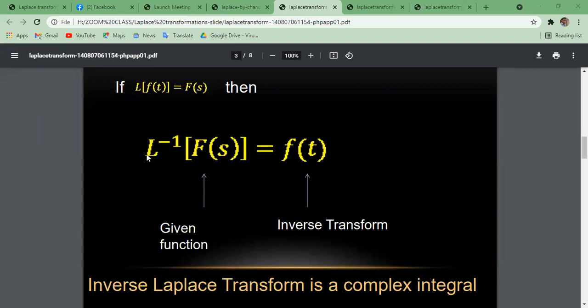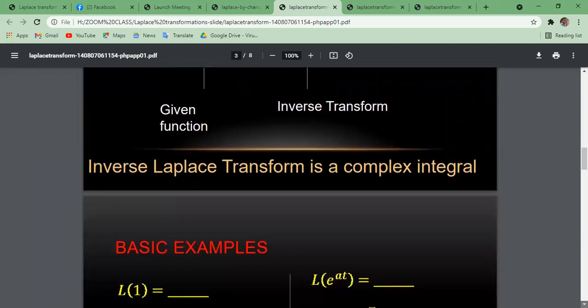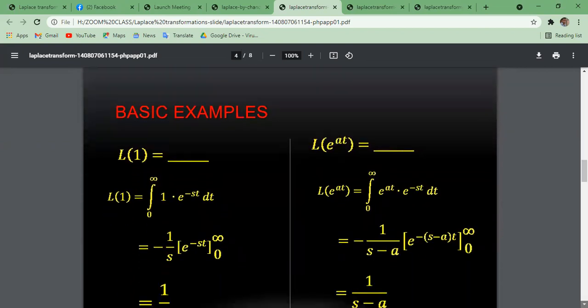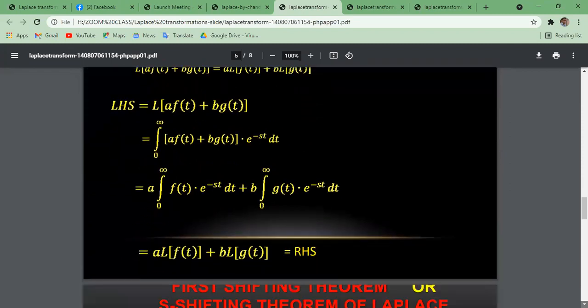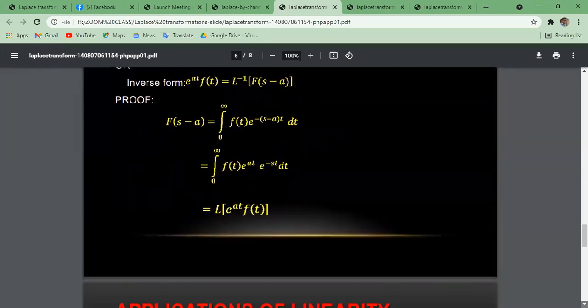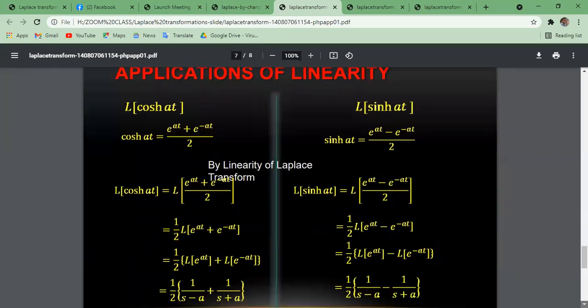The inverse Laplace transformation of F(s) equals f(t). Okay, this is the inverse transform, and this is the given function. So the inverse Laplace transformation is a complex integral. Remember it. Now we have shown this in our previous lecture. We have proved all types of properties also.